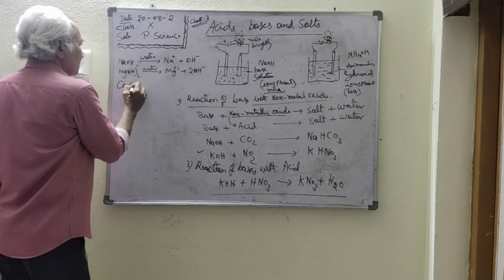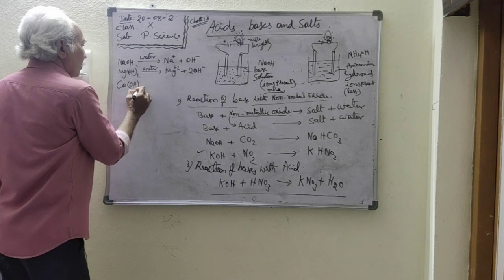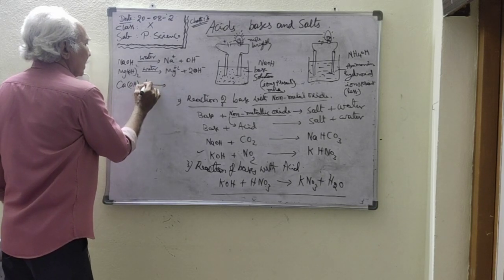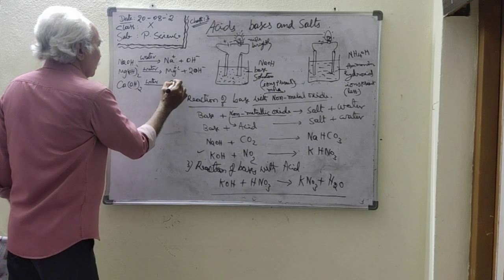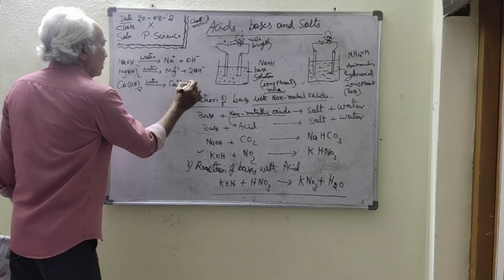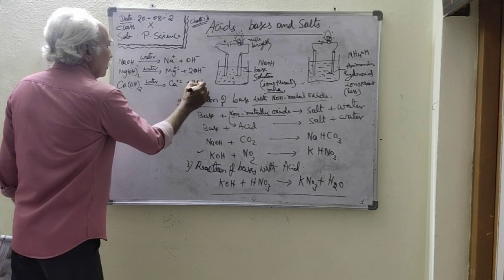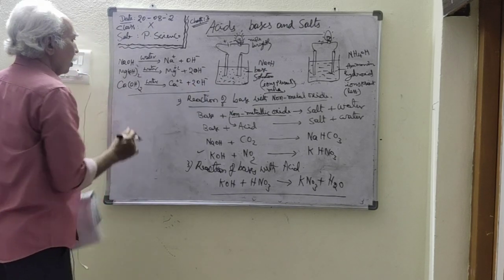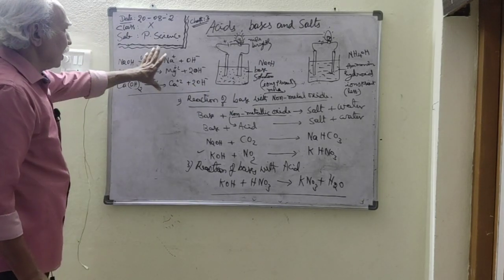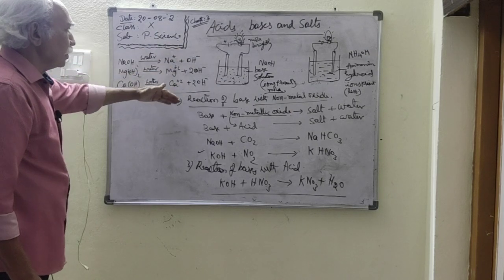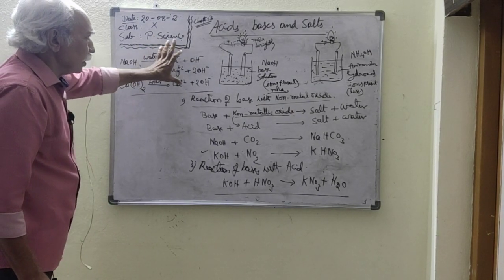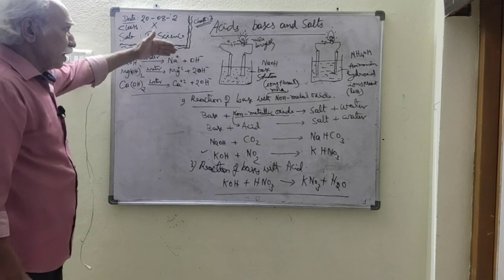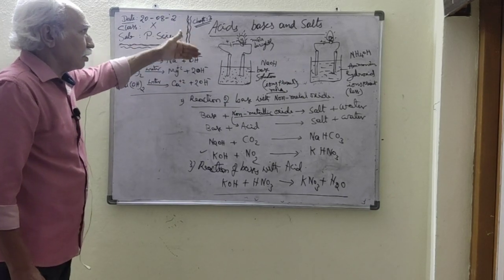Calcium hydroxide, this is called lime water, forms calcium ions and hydroxide ions. So what is this saying? All bases conduct electricity because of the formation of positive and negative ions. Here the negative ions are common. What are they? The hydroxide ions.